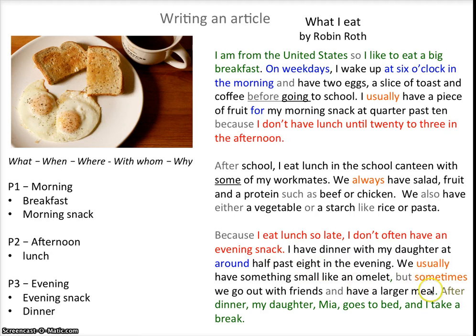I use "After dinner, my daughter Mia goes to bed and I take a break" as a way to conclude my article. Just like I included a little bit of personal information to introduce the first paragraph of my article, I'm using a little bit of personal information to conclude the last paragraph in my article. This helps draw my article to a close.